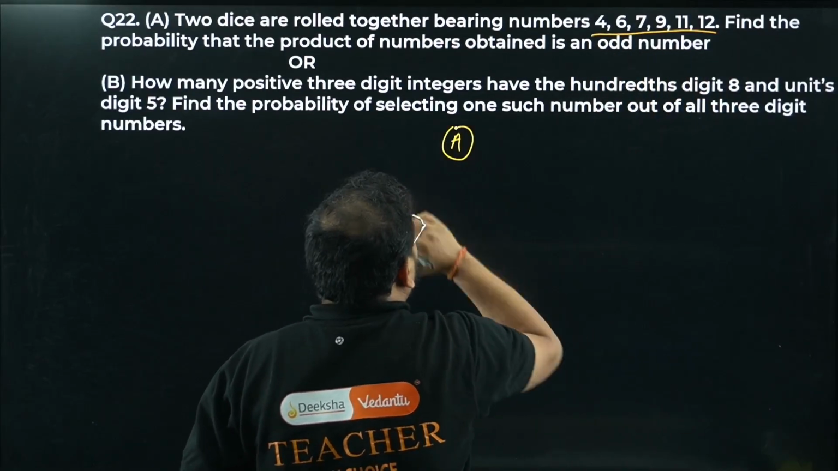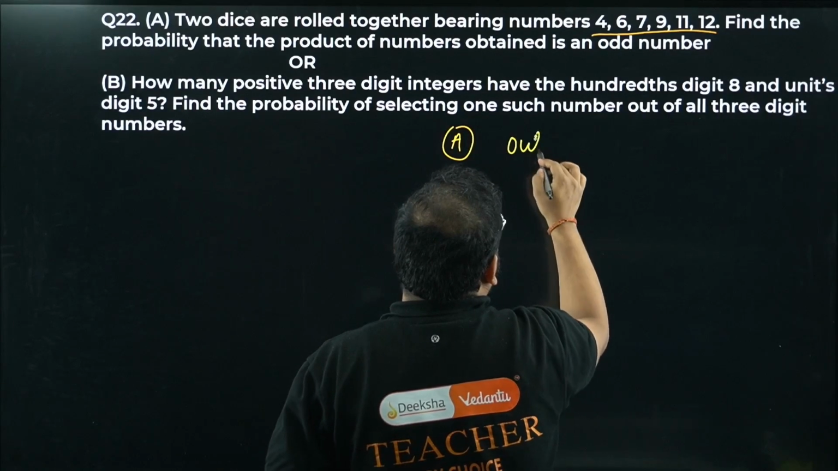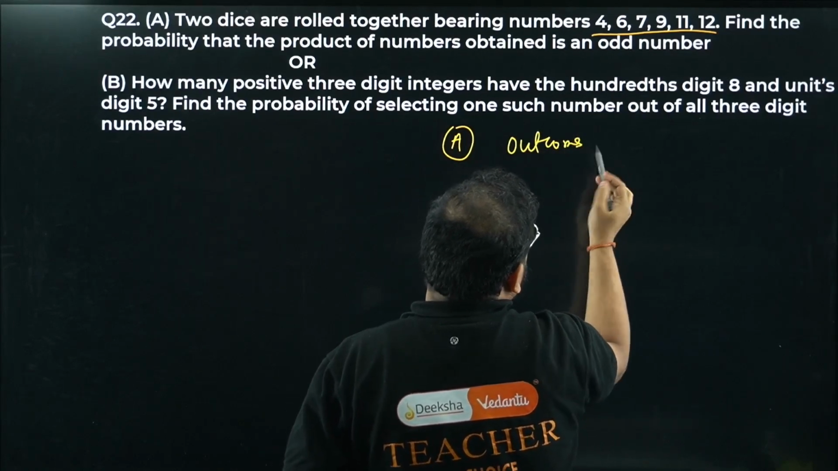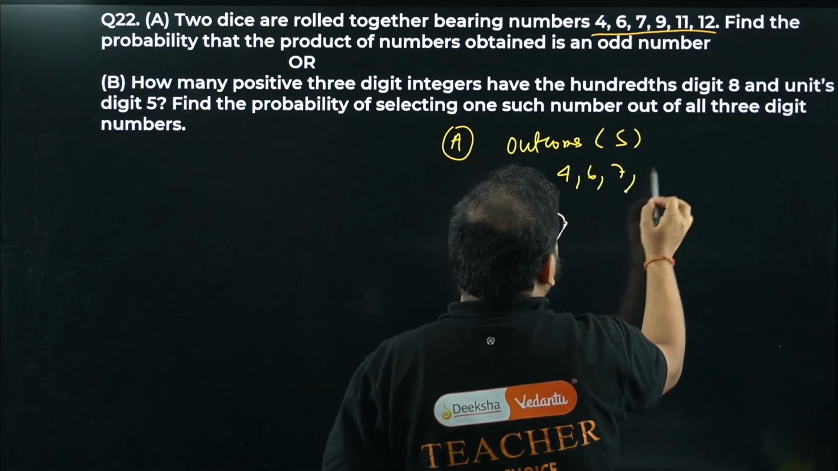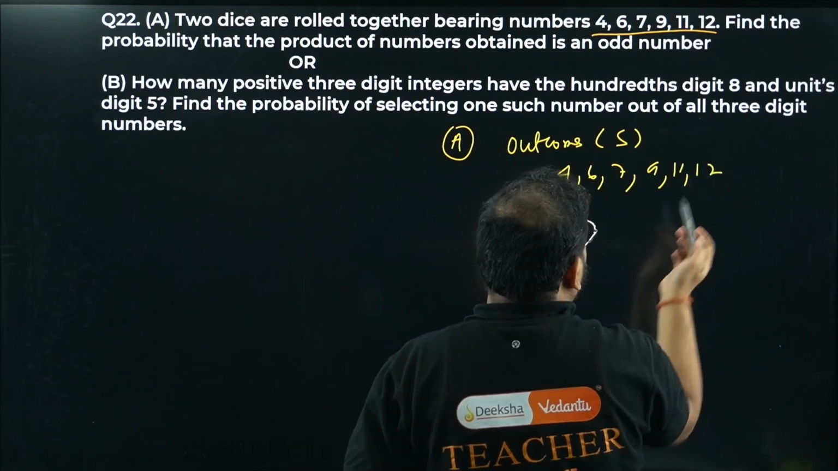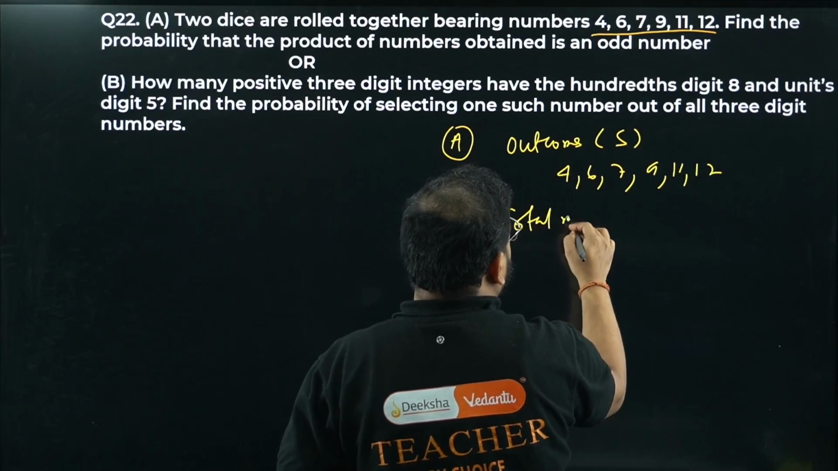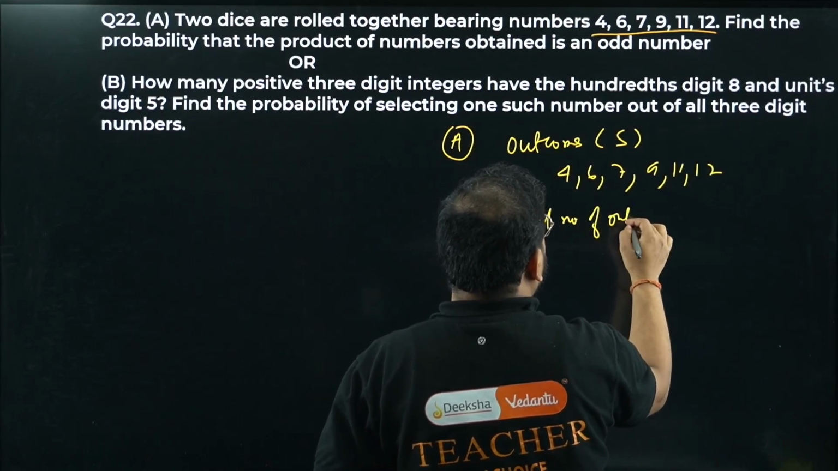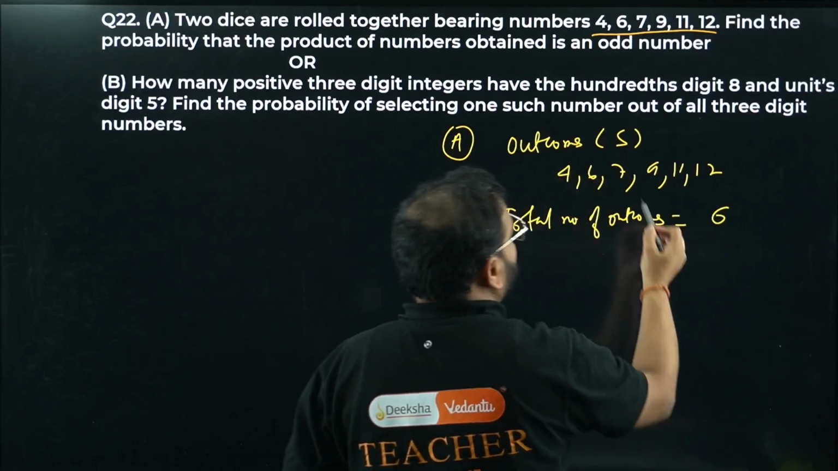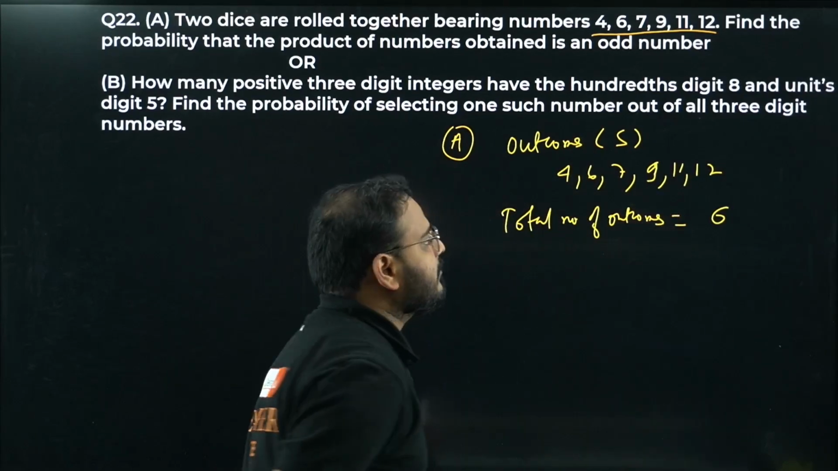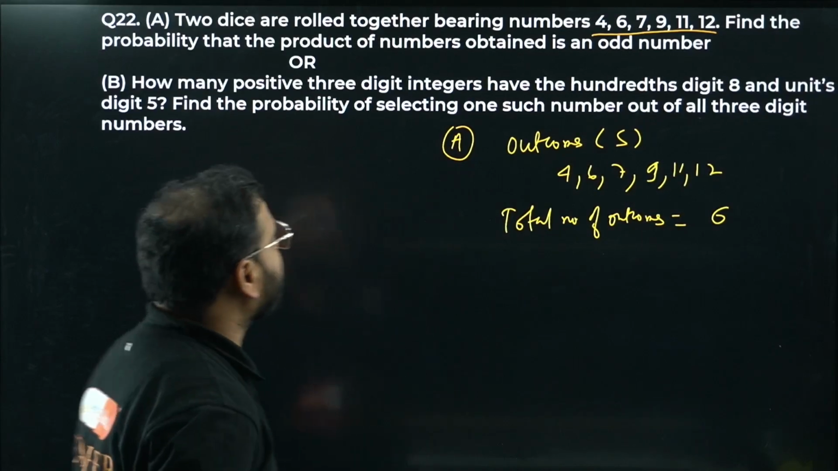For option number A, have a look. These are the outcomes. All the outcomes are basically called the sample space. So 4, 6, 7, 9, 11 and 12. What is the total number of outcomes? 4, 6, 7, 9, 11, 12 is 6 numbers in total. So 6 is the total number of outcomes.